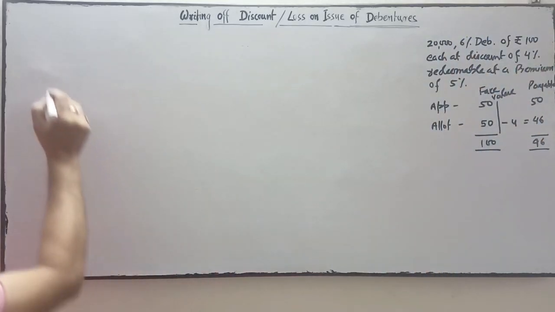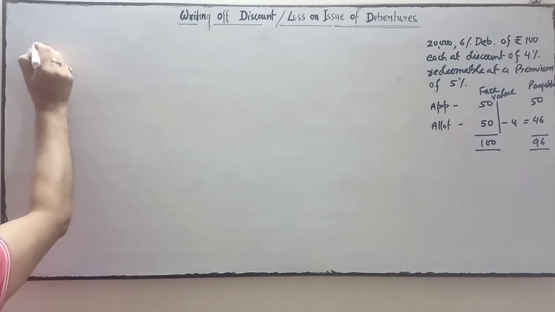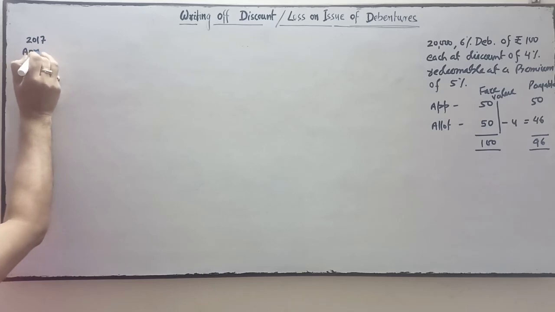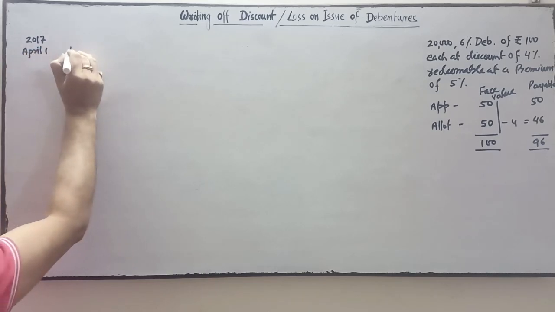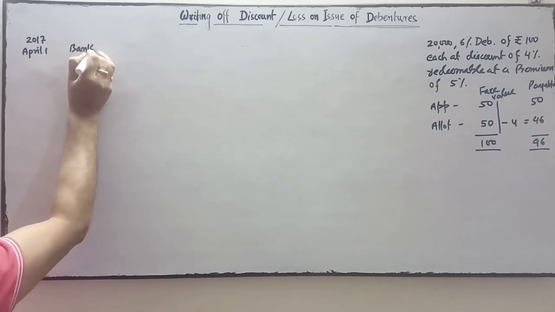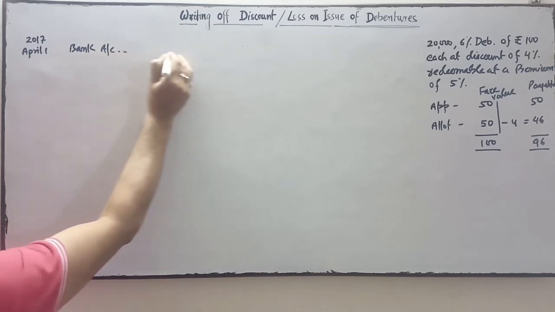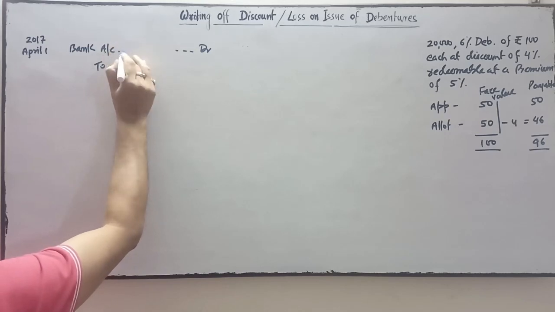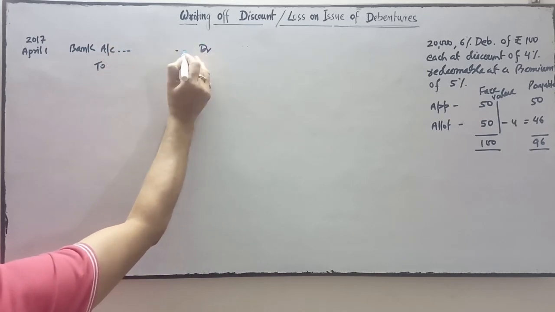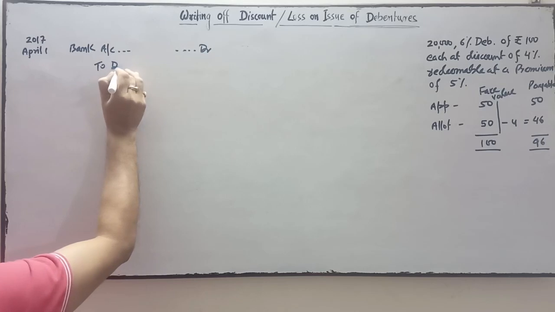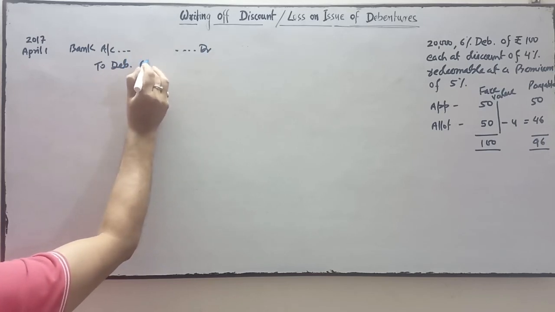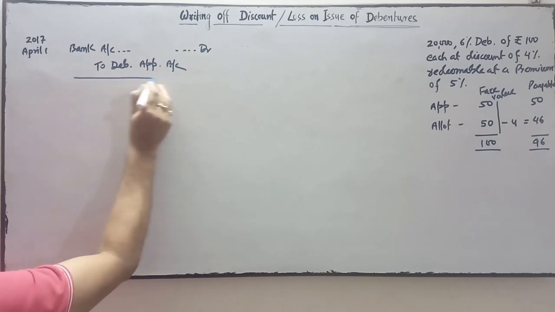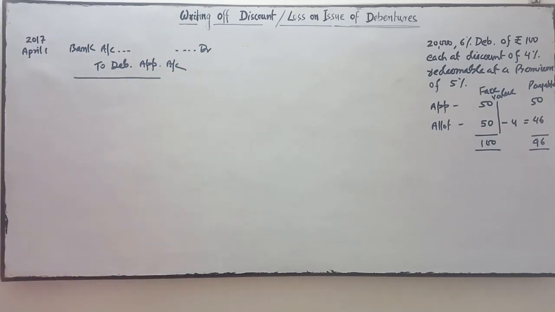So first entry will be bank account debit, date is 2017 April 1st, bank account debit to 6% debenture application account.